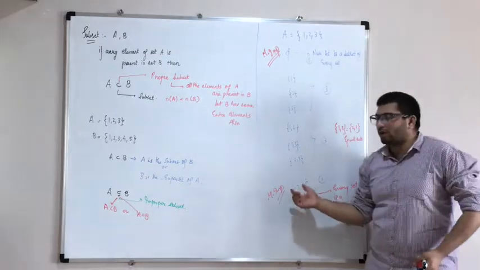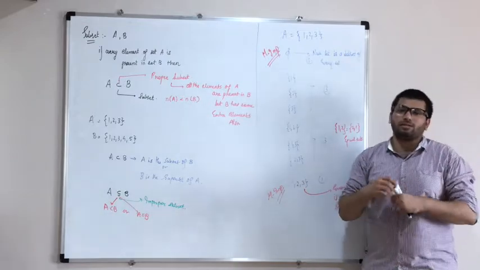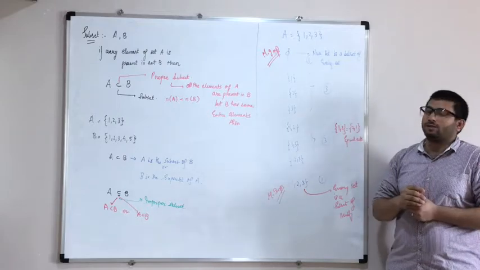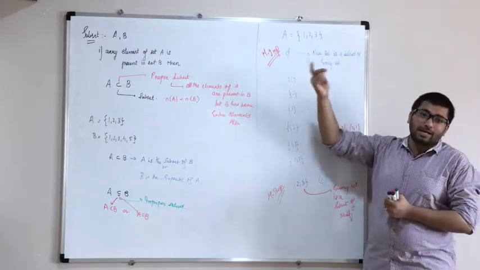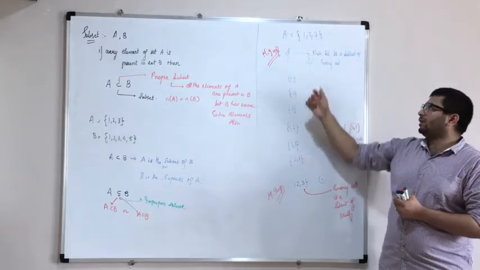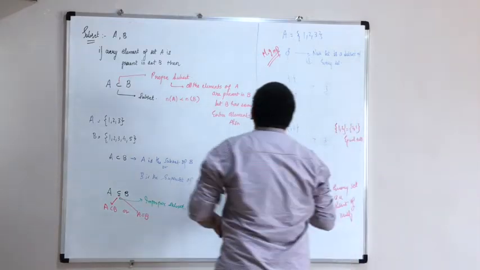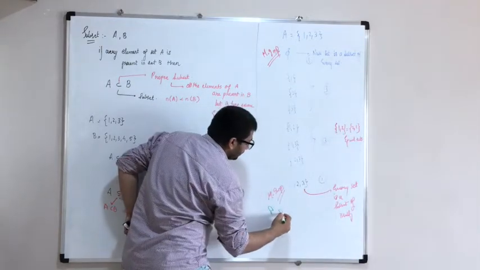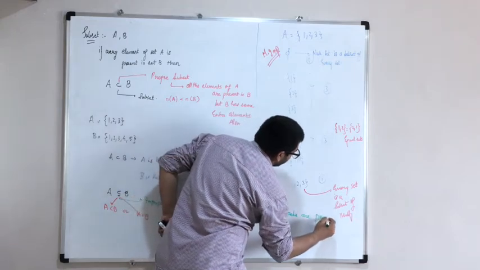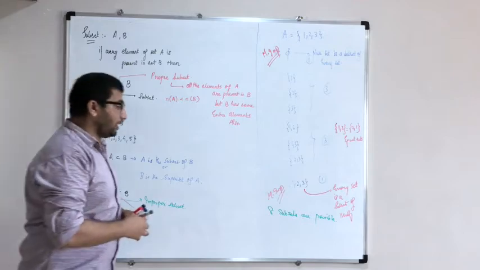So if I'm talking about {1, 2, 3} as a set, {1, 2, 3} will be a subset only, and the null set will also be a subset. So if you count the number of subsets, how many are possible? 8 subsets are possible. So there is a formula.